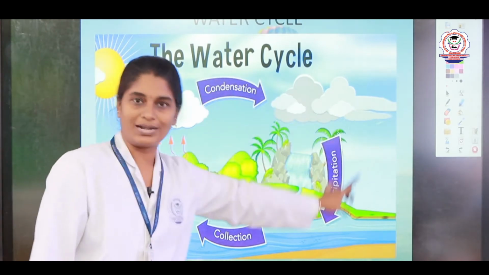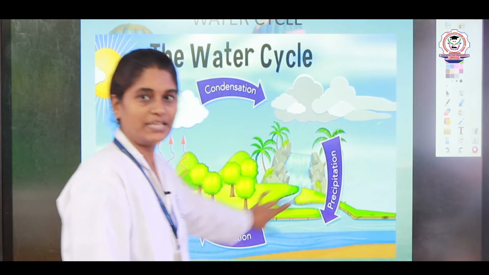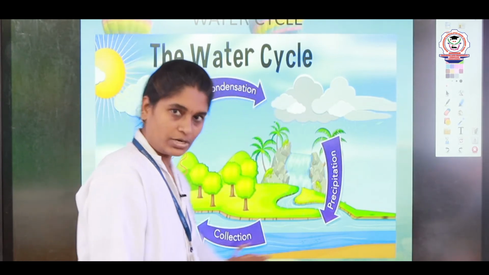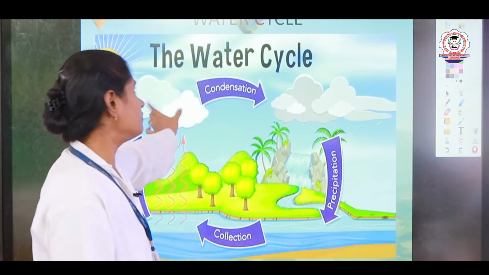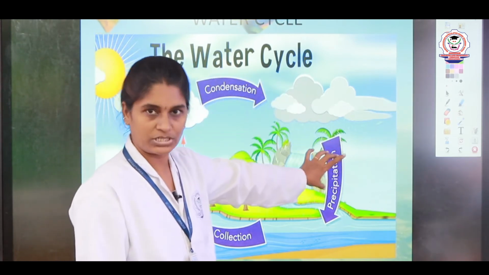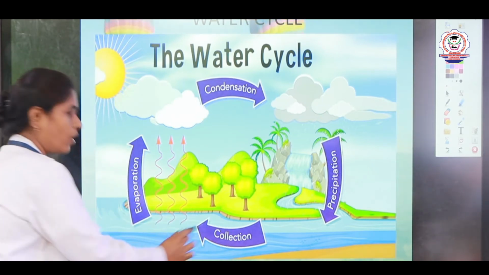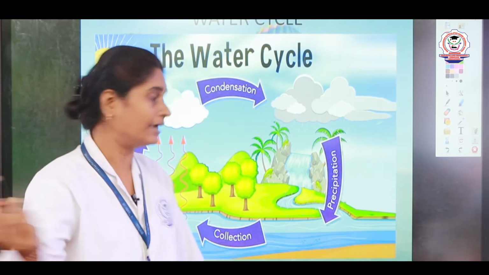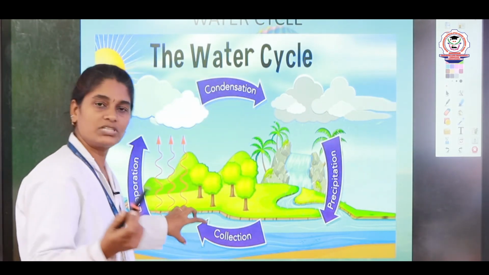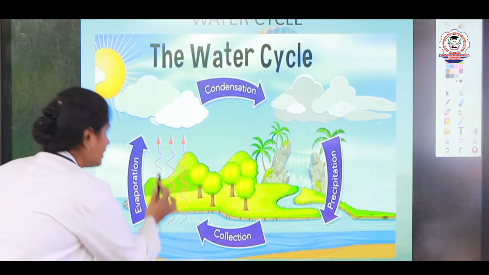As I told you, the water cycle is nothing but the changes of water that take place on the earth naturally. This is known as the water cycle. This water cycle we also call the hydrological cycle. Here you can see the sea water or it can be land water. When the sun heats up the water on the land or on the sea, the water changes into water vapor.